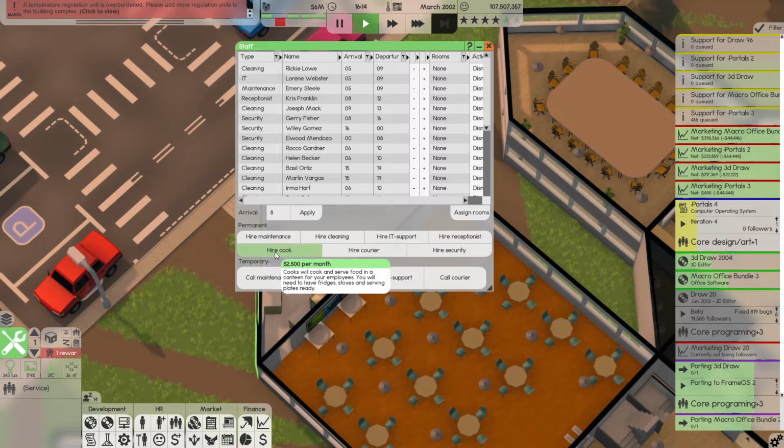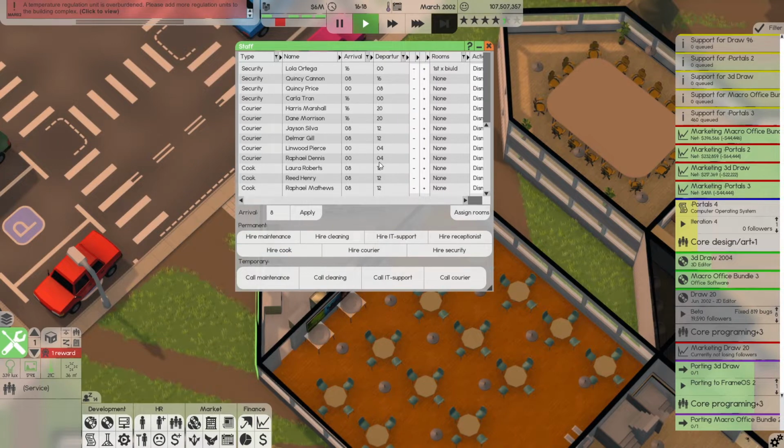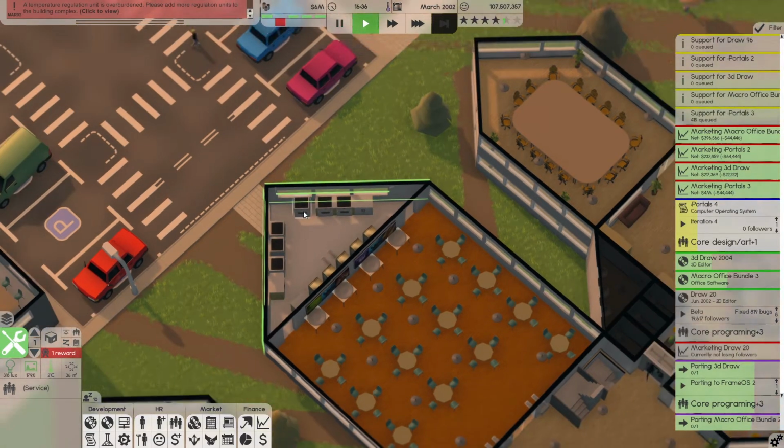Let's hire 3 cooks and have them coming in at different times here. You're gonna come in at noon. Ooh, actually, we're gonna need to have a few different people coming in at different times. Let's see, maybe one more. You're gonna come in from 2000 until midnight. And that might be enough food to get us going. We're gonna see how that works.